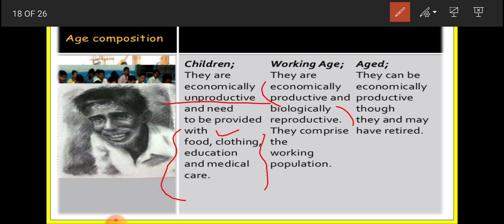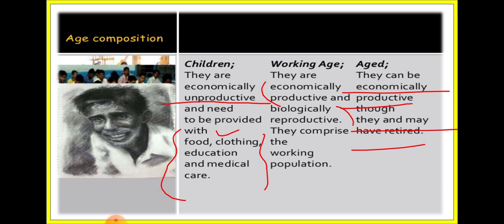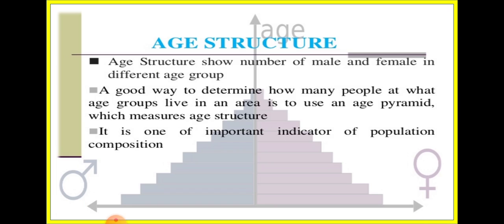This is the only section involved in increasing the population of the country. They comprise the working population, and they are the only population that works for the development of the economy of the nation. Now, aged people can be economically productive, though they may have retired. Some aged people can be productive. But basically this group is also considered unproductive, because very few people in this age group are found to be productive. Let us move further.